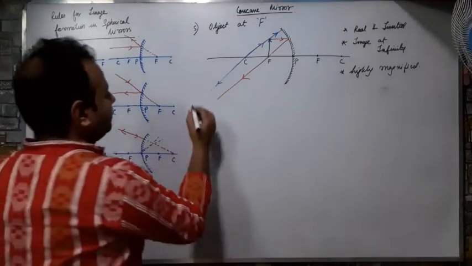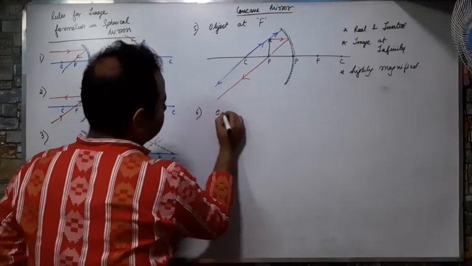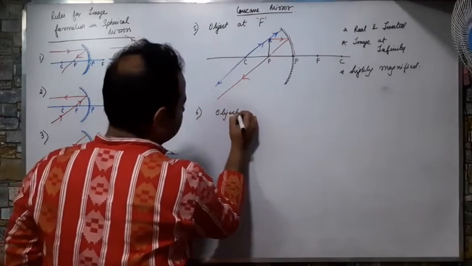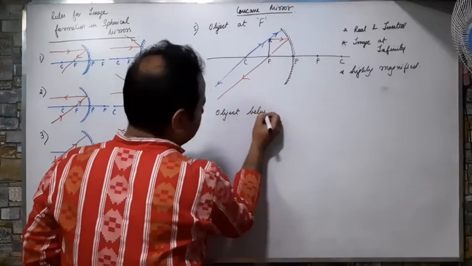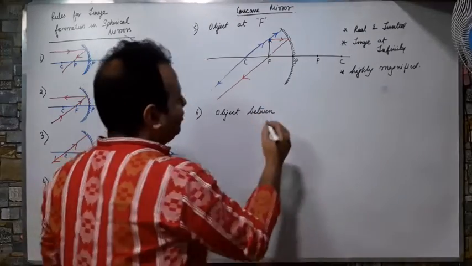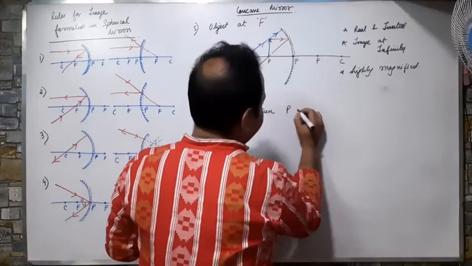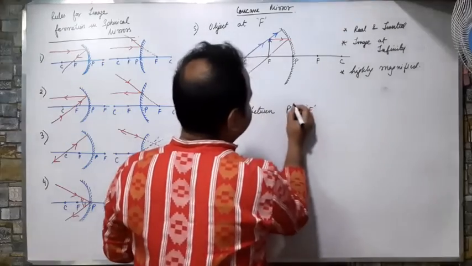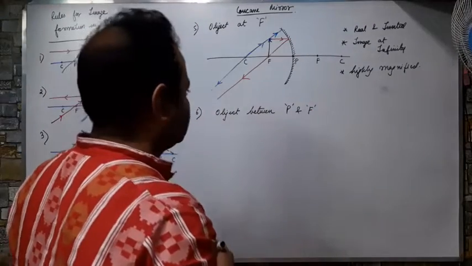Now the last one of this concave mirror. Object between P and F. P means pole and F means focus.